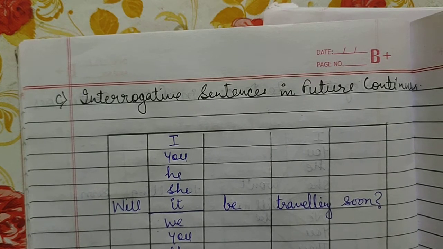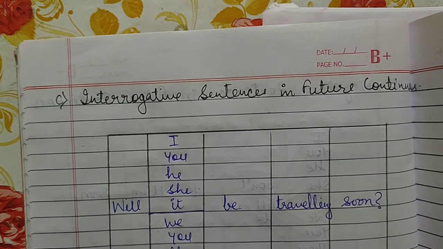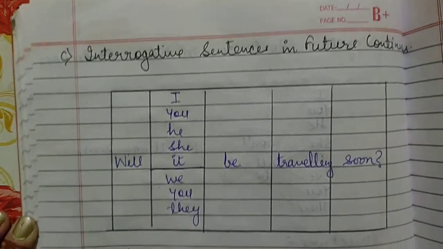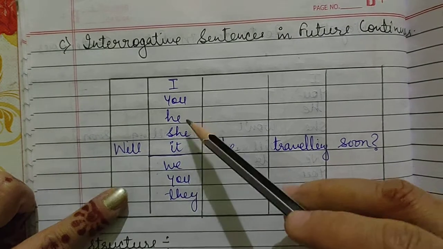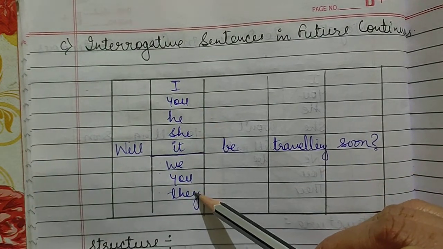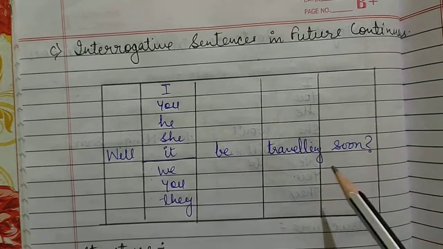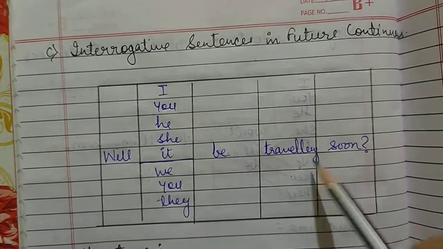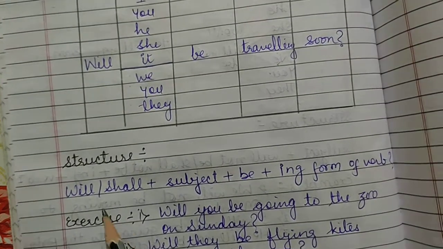Now let's see the last kind of sentence in future continuous, that is the interrogative sentence. Again here you can see the columns: in the first column I have written the helping verb will, in the second column the subject, that is your pronouns, then be, then traveling, the verb plus ing, and then the object. According to the subject, will or shall.